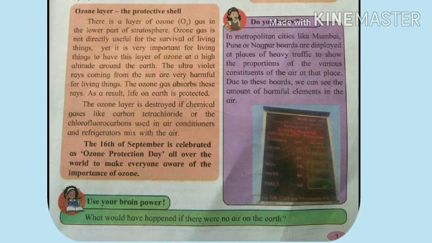Students, do you know, in metropolitan cities like Mumbai, Pune or Nagpur, boards are displayed at places of heavy traffic to show the proportions of the various constituents of the air at that place. Due to these boards, we can see the amount of harmful elements in the air. Students, can you tell what would happen if there were no air on the earth?